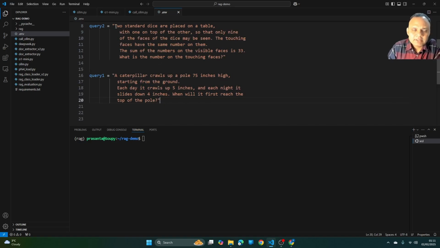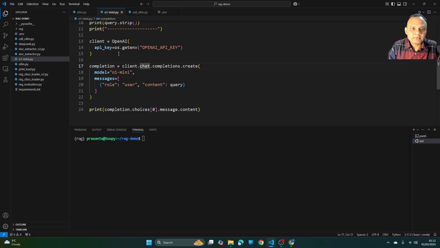So the second question is a little bit senior level, and the question goes like this. Two standard dice are placed on a table with one on top of the other so that only 9 of the faces of the dice may be seen. The touching faces have the same number on them. The sum of the numbers on the visible faces is 33. What is the number on the touching faces? This is an interesting question. Let's see how both the models perform.